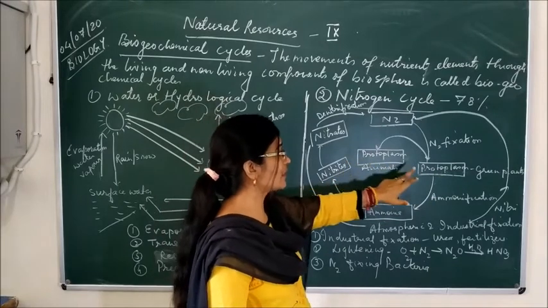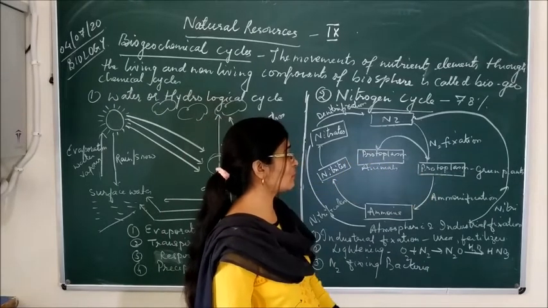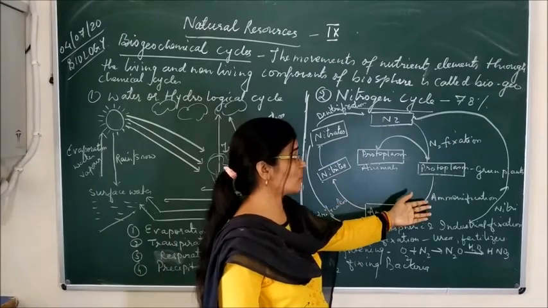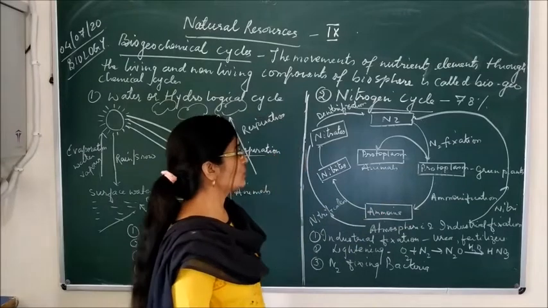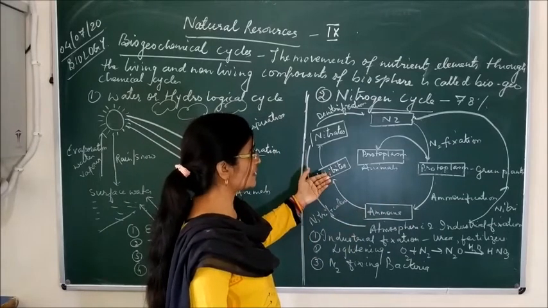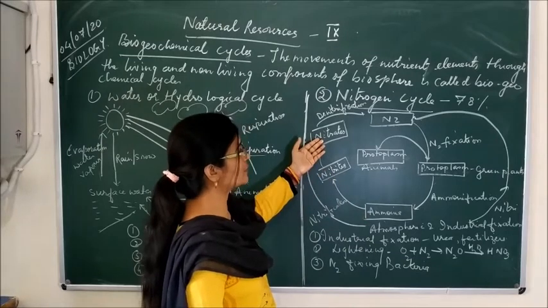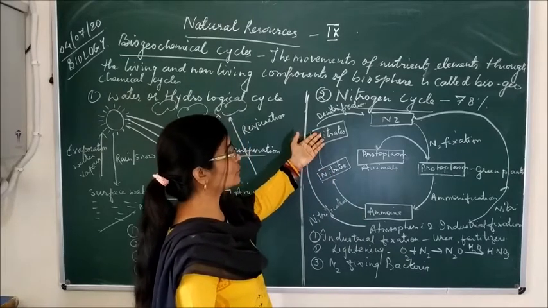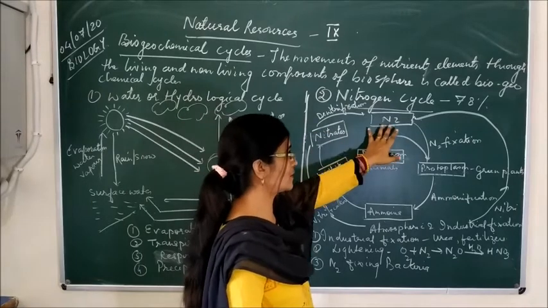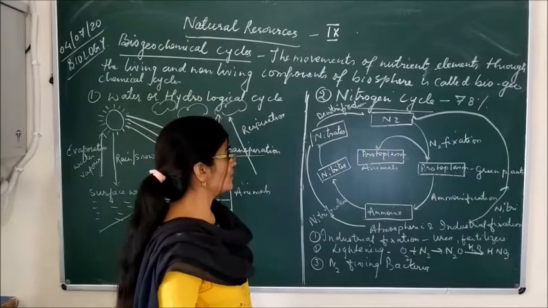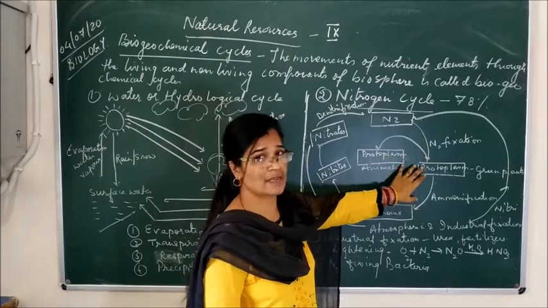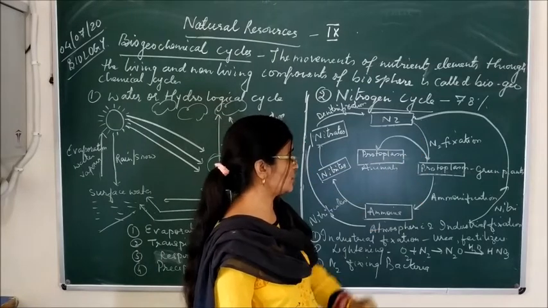And these green plants, which contain nitrogen, are also converted into ammonia, and this whole process is called ammonification. This ammonia is then converted into nitrites, and these nitrites into nitrates, and these nitrates again, by the process of denitrification, go back into the atmosphere as elemental nitrogen. So these two processes we can see here: one is nitrogen fixation and the second is ammonification.